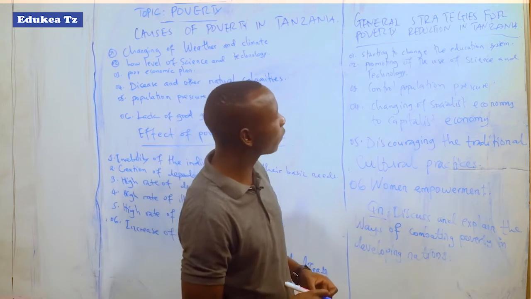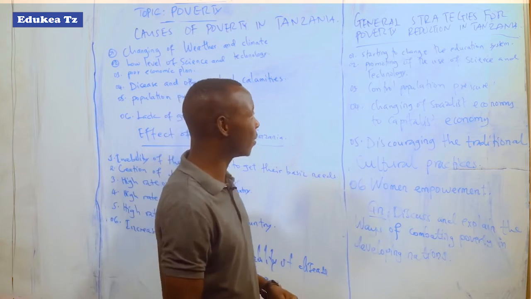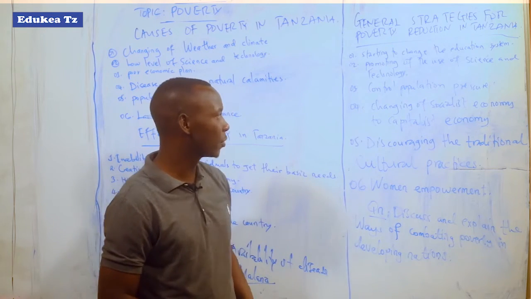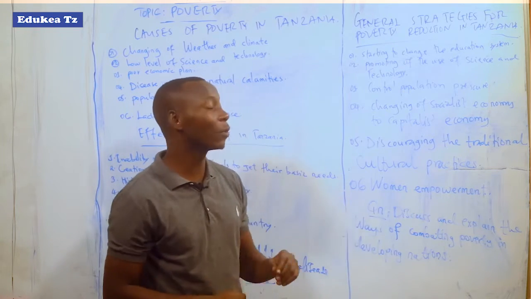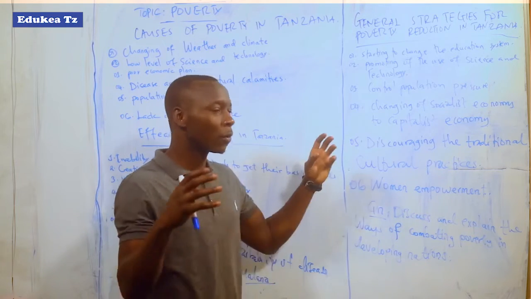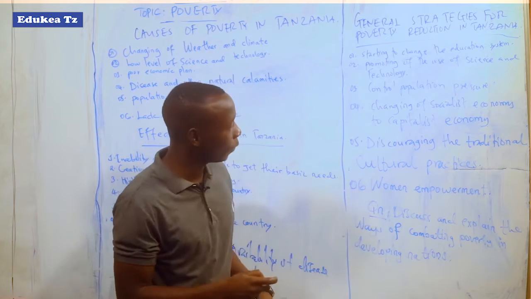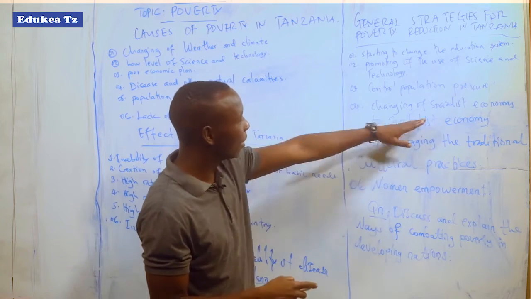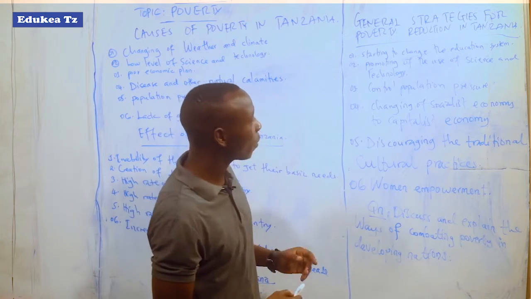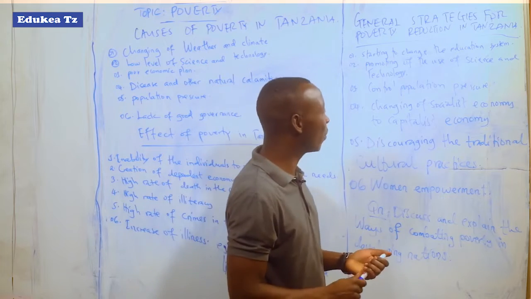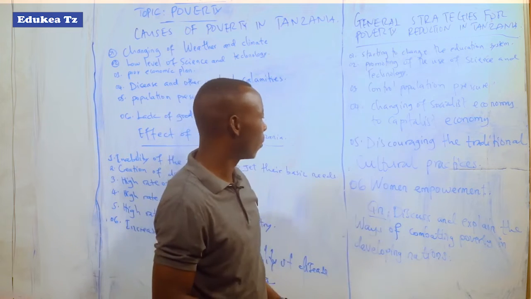Point number 4, changing from a socialist economy to a capitalist economy. Changing from a socialist economy will be a trigger or driving force for every person to struggle and to produce for himself, and not to produce for each and any member. But the capitalist economy will lead to the reduction of poverty, because every person will be producing for himself or herself.